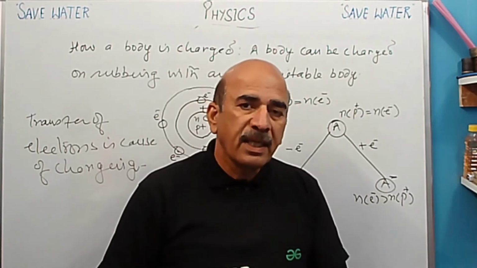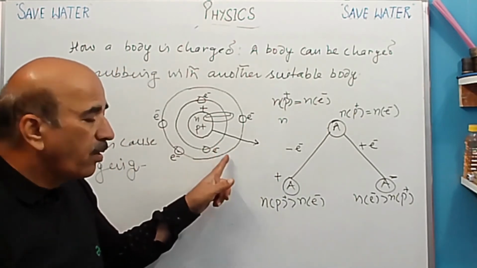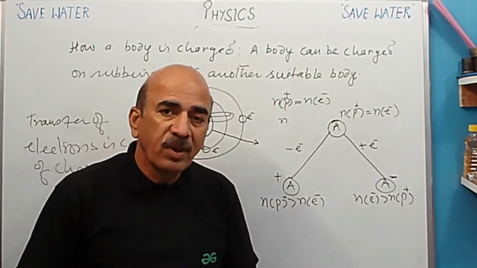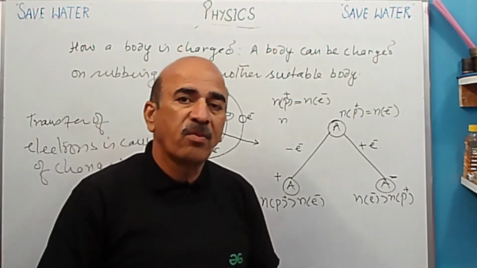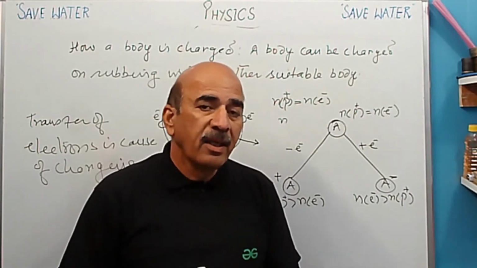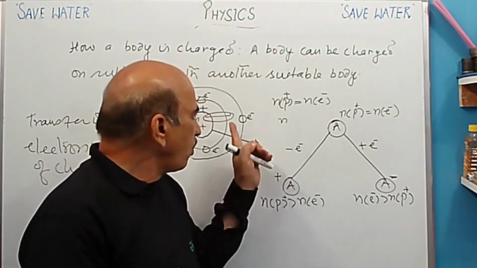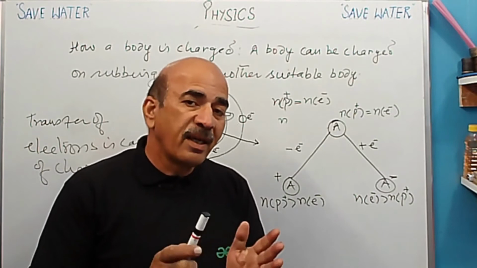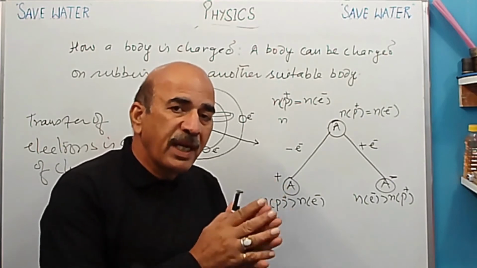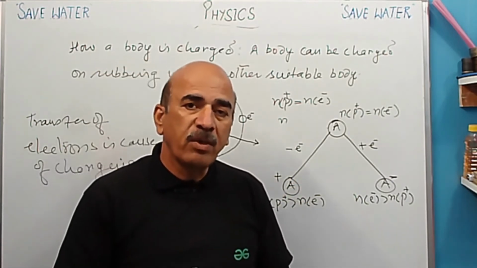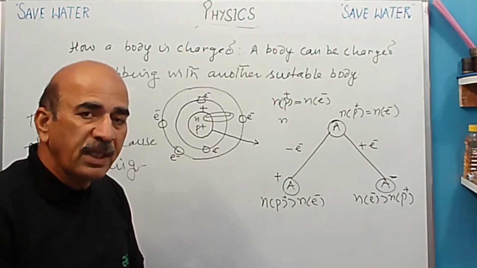So before discussing the next topic, one question came to me from Nile Anand. He asked, sir, how are these electrons removed? Where is this energy coming from? Because we have to remove electrons, and to remove electrons, what is required? Energy is required, right? So, dear Nile, the energy required to remove the electrons from the outermost shell is provided by rubbing. So when rubbing happens, rubbing provides energy, and because of that energy, electrons are removed from the outermost shell of the atom.